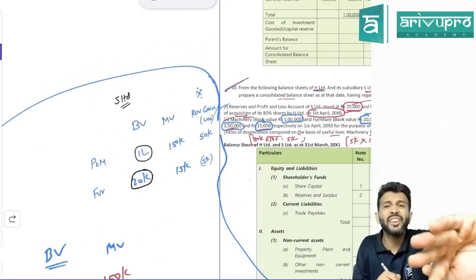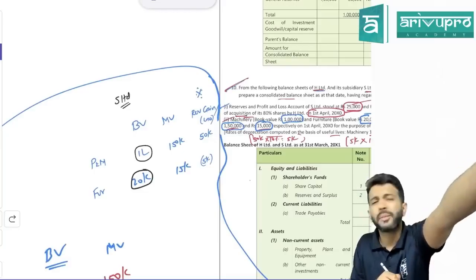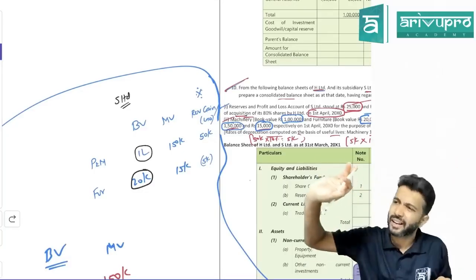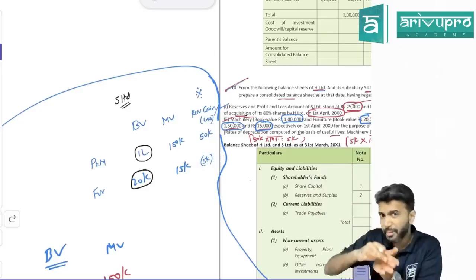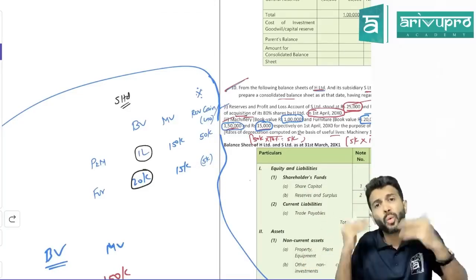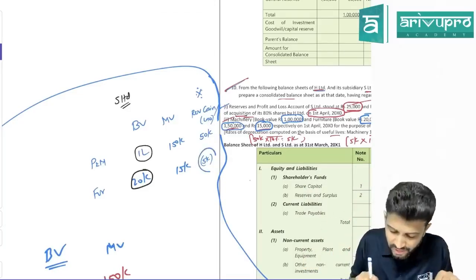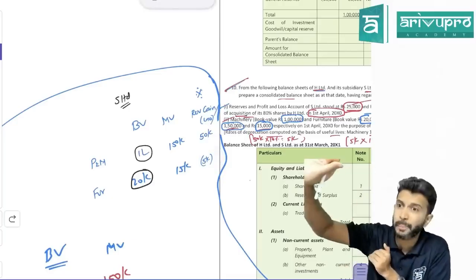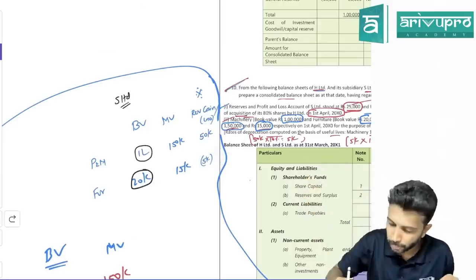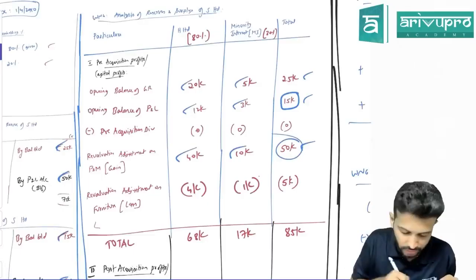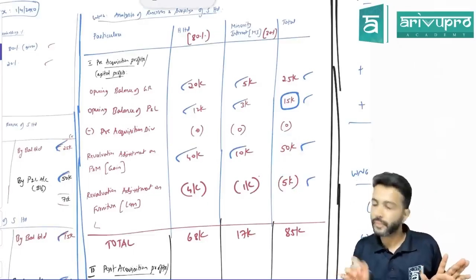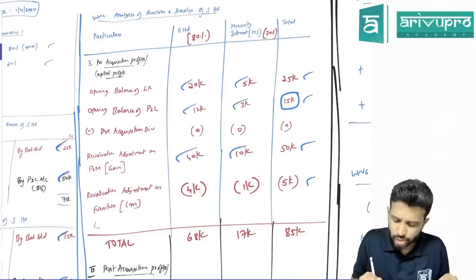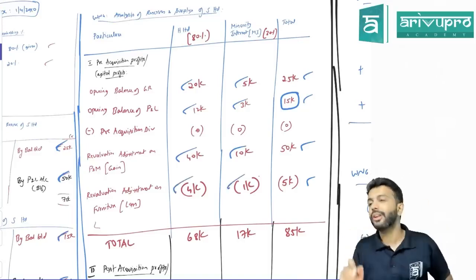Correct? So revaluation gain you added. That means revaluation loss you will subtract. Correct or no? So where will this revaluation come? Did the asset come after the holding company became shareholder or was it already there? Already there. That means this loss you will put under post column or still pre column only? Pre column only. So revaluation gain means you are giving positive apportionment, so revaluation loss will be negative apportionment. Easy? Same. Distribute in 80-20 ratio. So it will be 4,000 and 1,000 respectively.